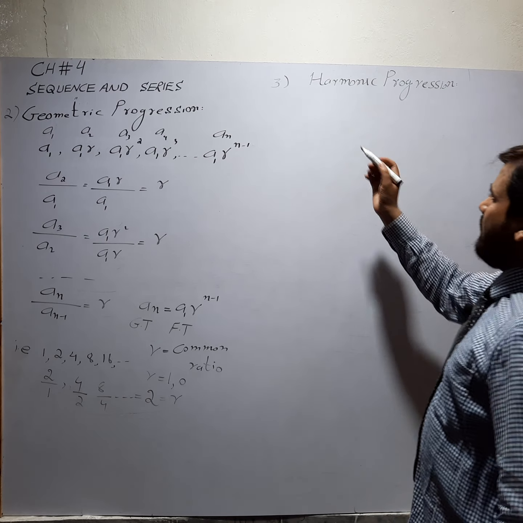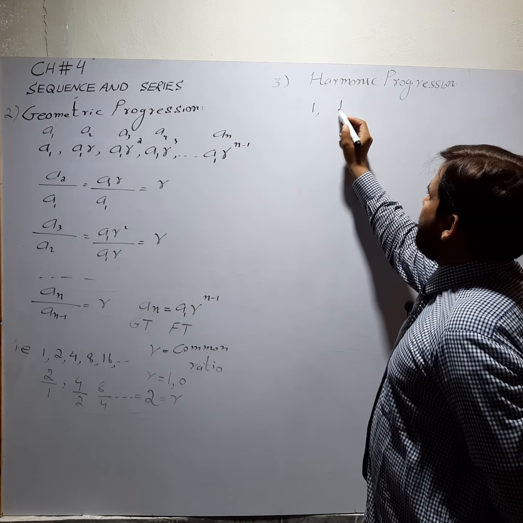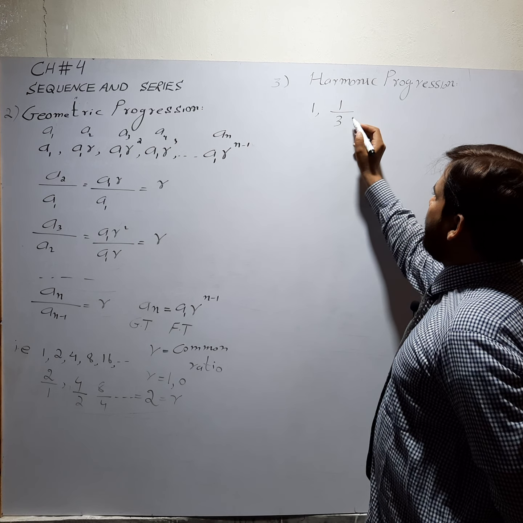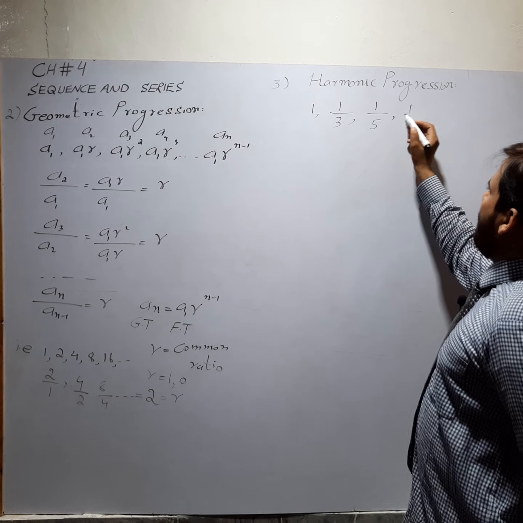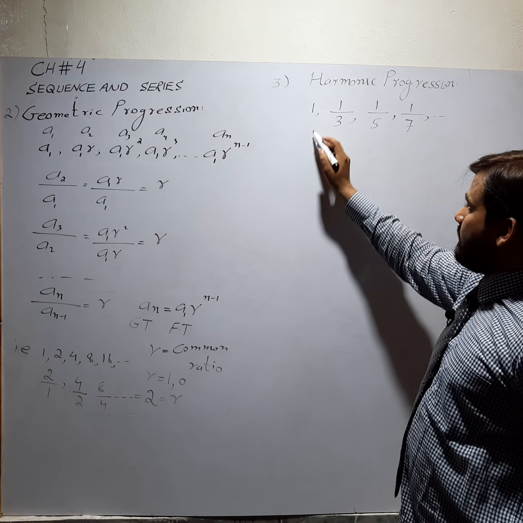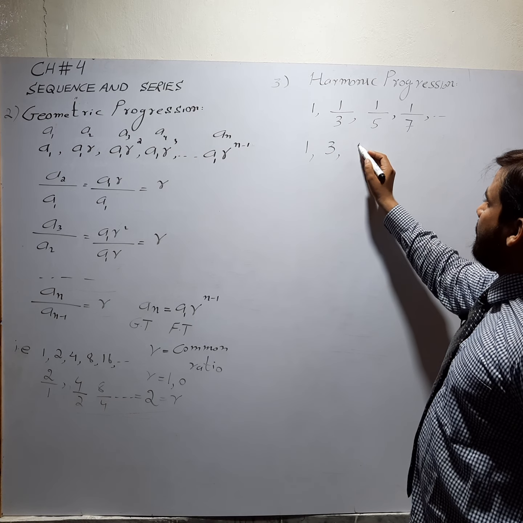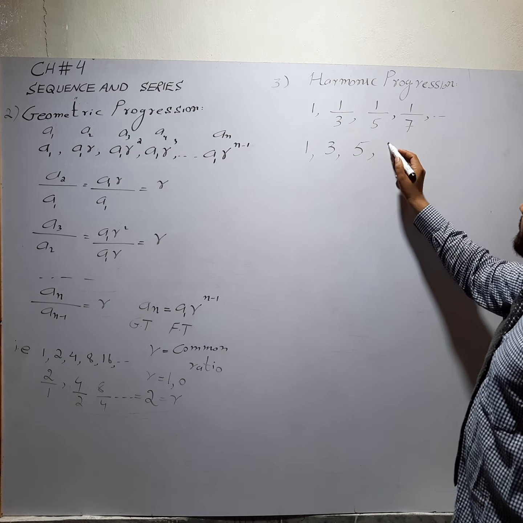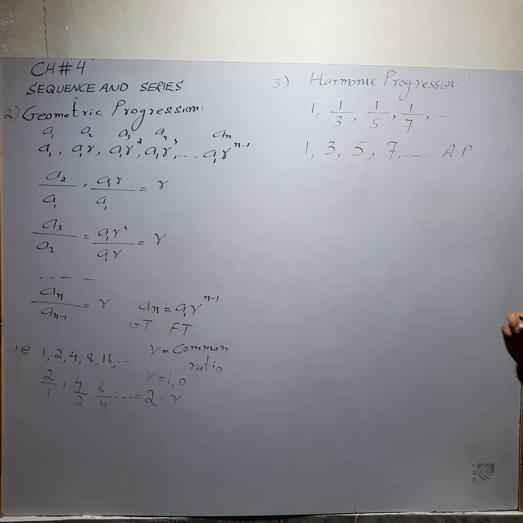For example, if there is a sequence 1, 1 over 3, 1 over 5, 1 over 7. If we take the reciprocal, the reciprocal of 1 is 1, of 1 over 3 is 3, of 1 over 5 is 5, and of 1 over 7 is 7. It becomes an arithmetic progression.